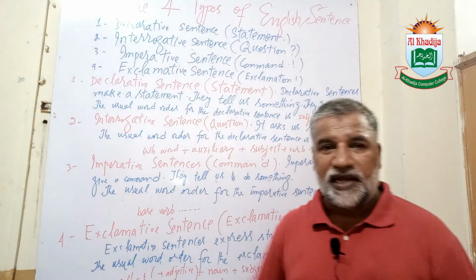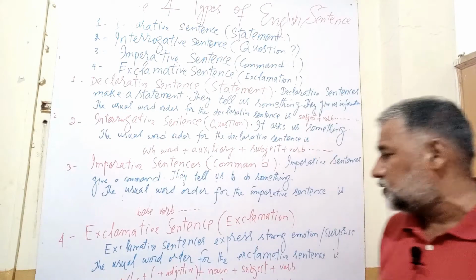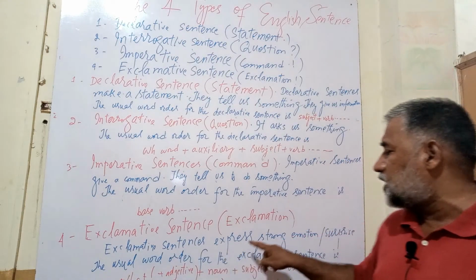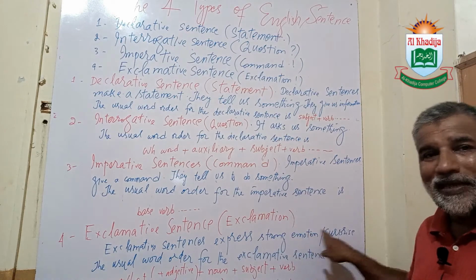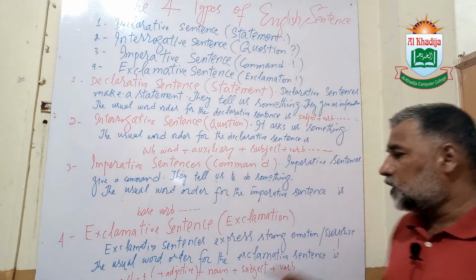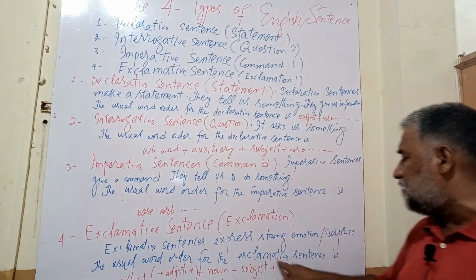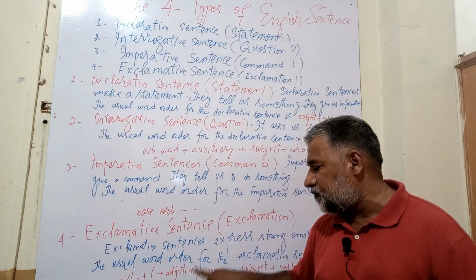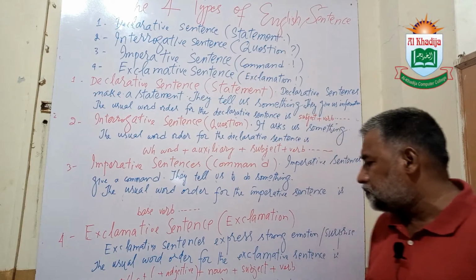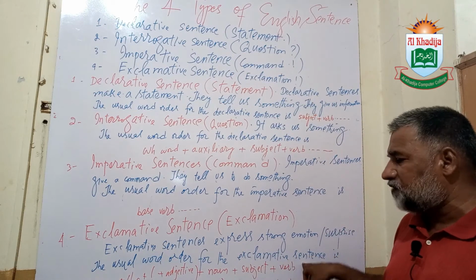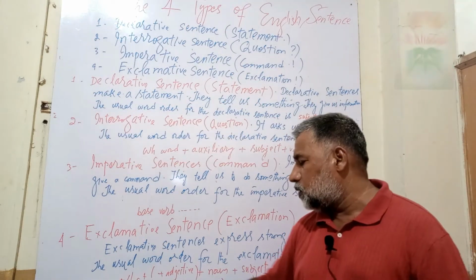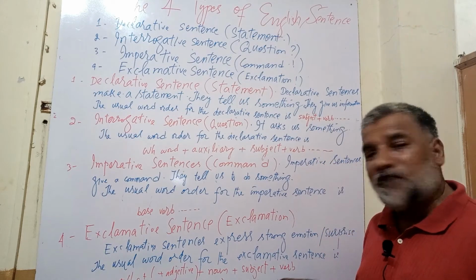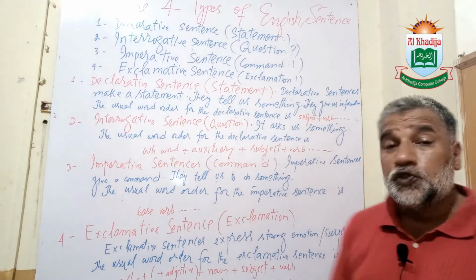These sentences end with the sign of exclamation. Exclamative sentences express strong emotion and surprise. The usual word order for the exclamative sentences is what plus adjective plus noun plus subject plus verb, or how plus adjective or adverb plus subject plus verb. So this was the usual word order.